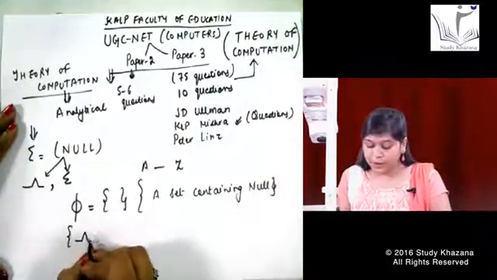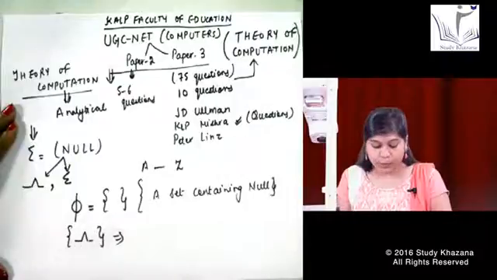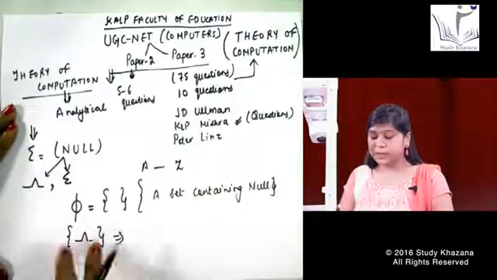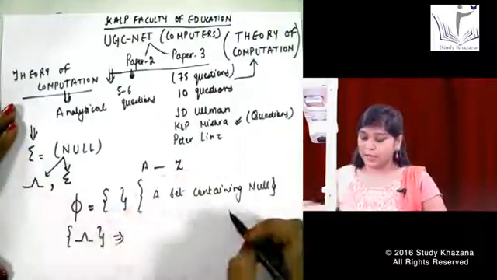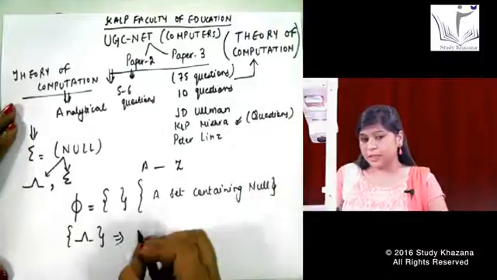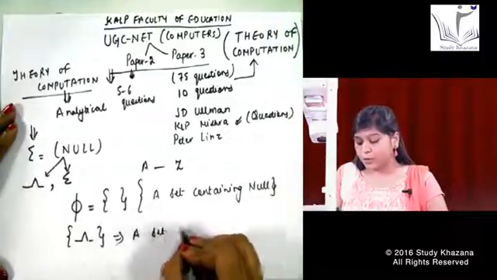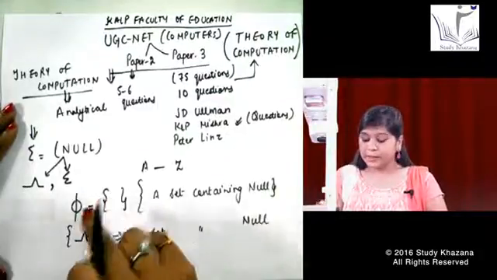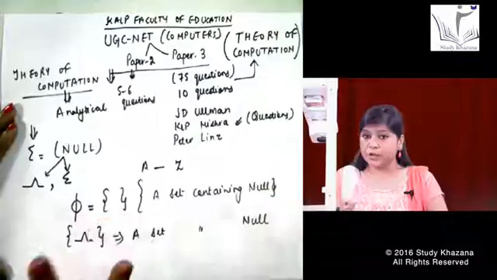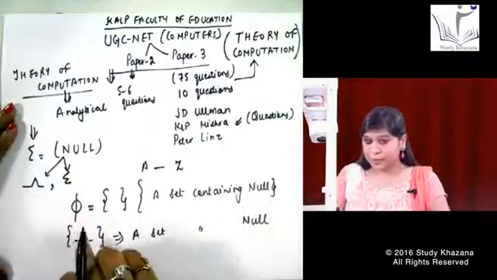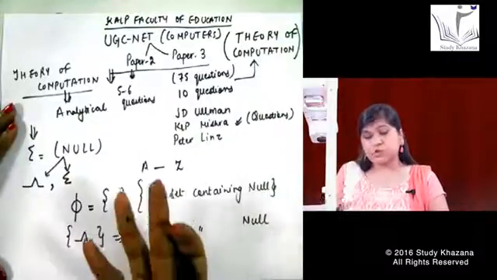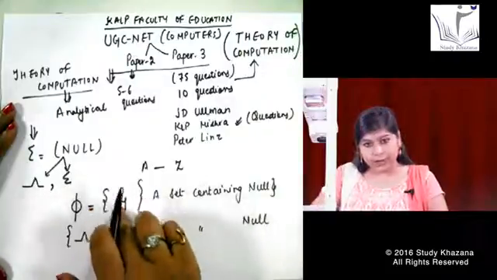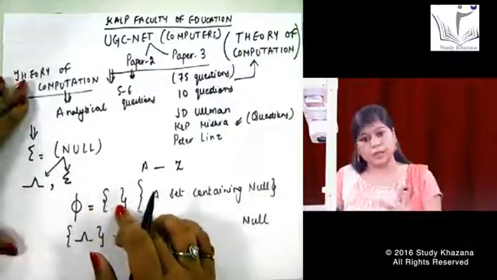But if I write it like this, what will be the answer? This will be a set containing null or a set containing nothing. I said above a set containing null, and this will also be a set containing nothing but null. This thing and this thing do not have any difference. If I write down the null symbol, that means I am showing the symbol, but if I am not writing anything, it means it is showing nothing.